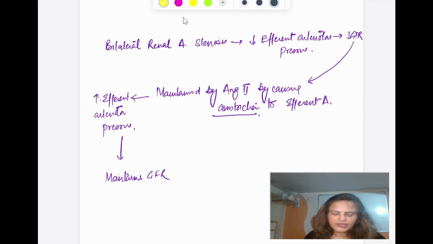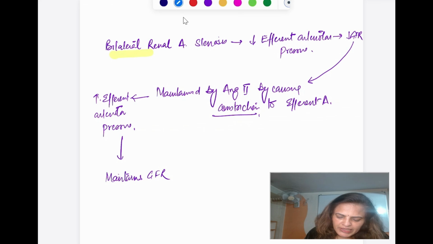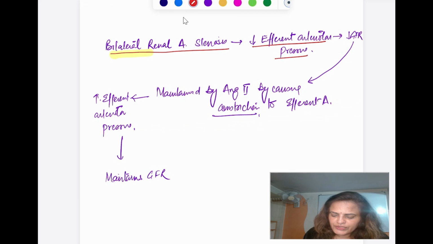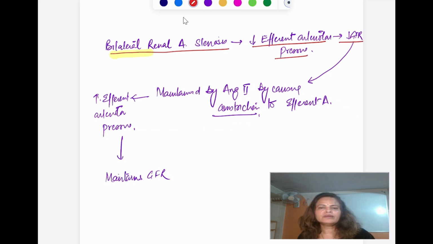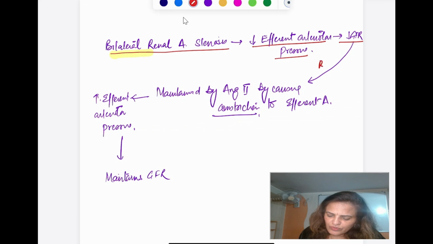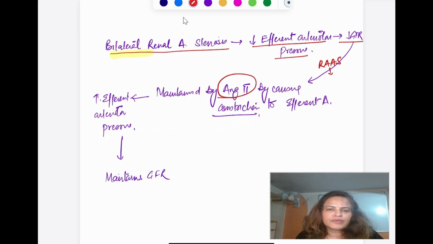You can see in the next figure. If there is a bilateral renal artery stenosis, then because of this, the efferent arteriolar pressure decreases and GFR will be decreased. This decreased GFR causes the activation of the RAAS system, and angiotensin 2 will be formed.